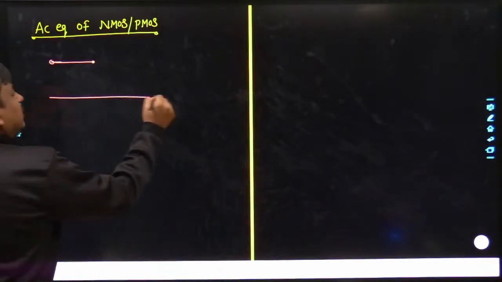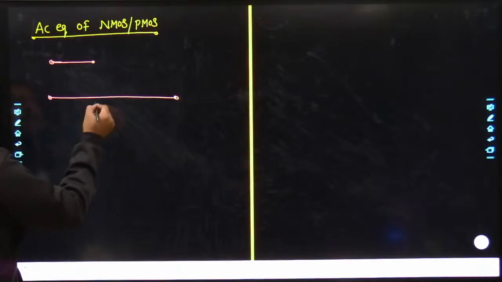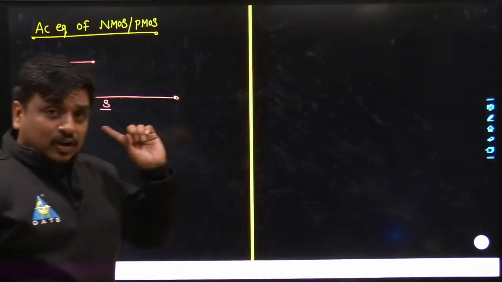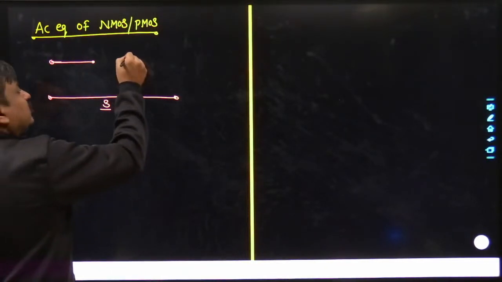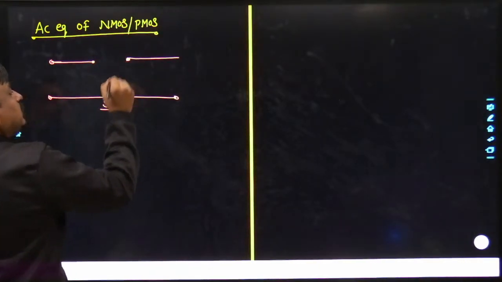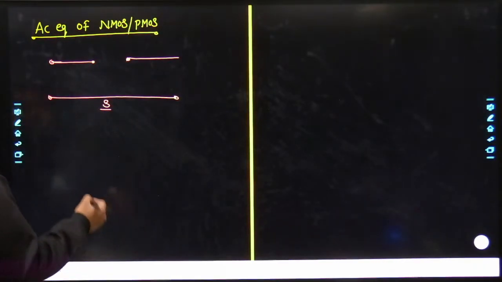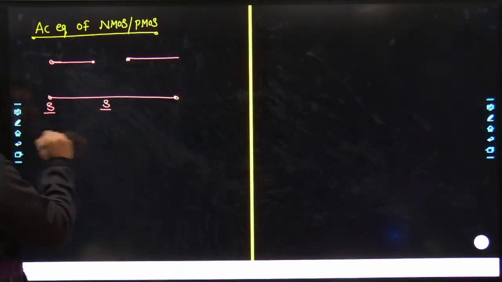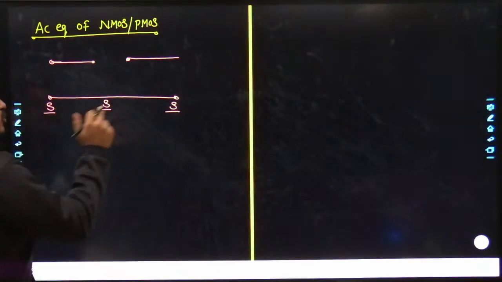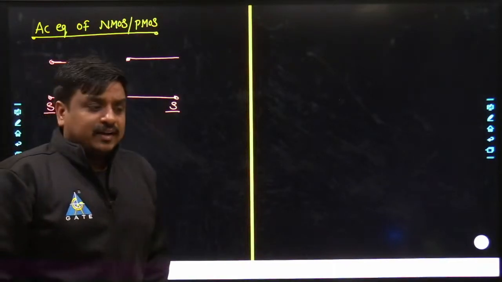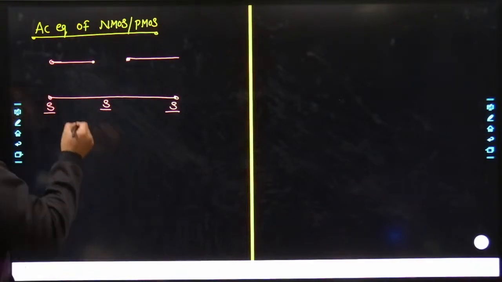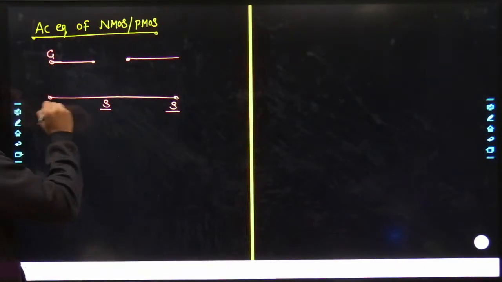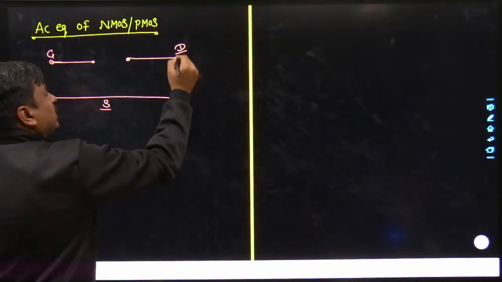So MOS is a 3-terminal device. I have taken source as a common terminal, which is accessible on the left hand side, or can I say it's the input side as well as the output side? Yes, as well as the output side. Till this point nobody should have any doubt. So you can say this is also the source terminal, this is also the source terminal. The source terminal is accessible from both sides, input as well as output side. Now the next important thing, this is my gate terminal and this is my drain terminal.